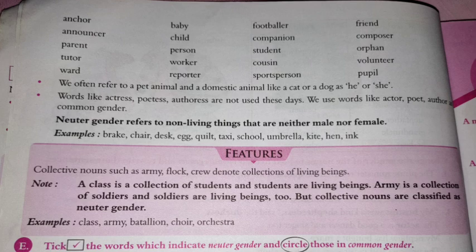Words like actress, poetess are not used these days. We use words like actor, poet, author as common gender. Initially, we used feminine gender like actress, poetess, but nowadays, in the place of actress, poetess, we are using actor, poet, author. So these are called common gender.